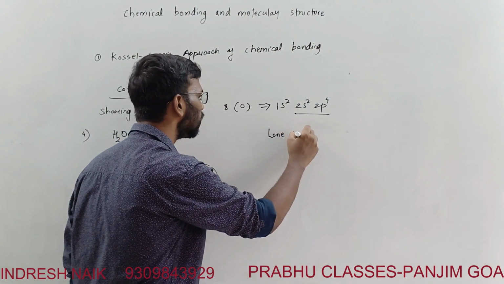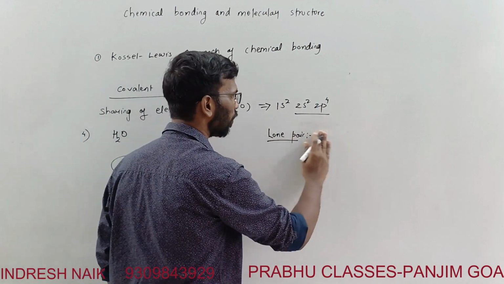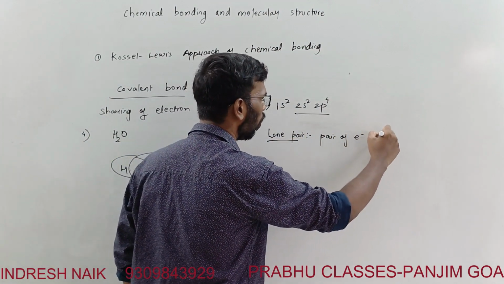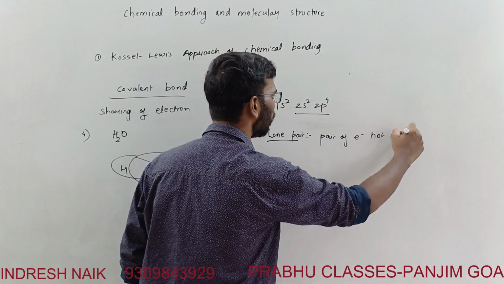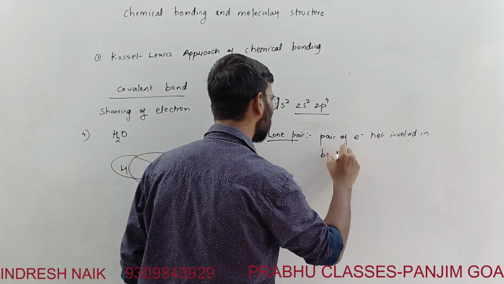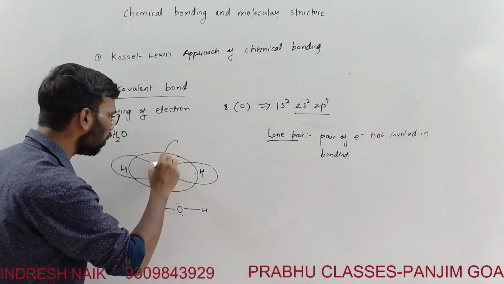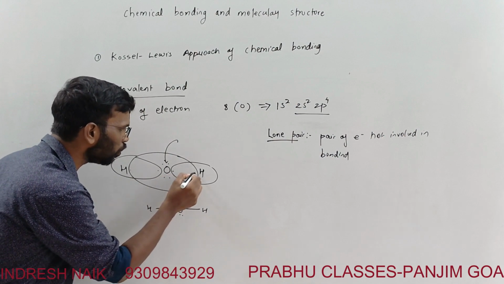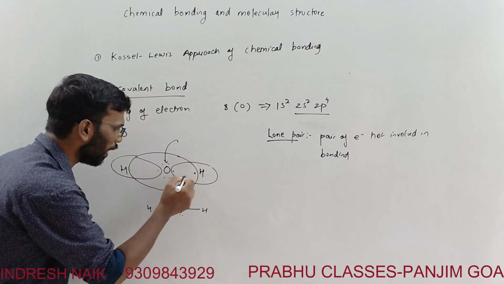Lone pair means a pair of electrons not involved in bonding. And these two electrons are a bond pair.